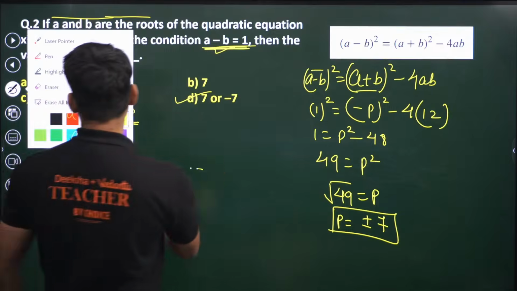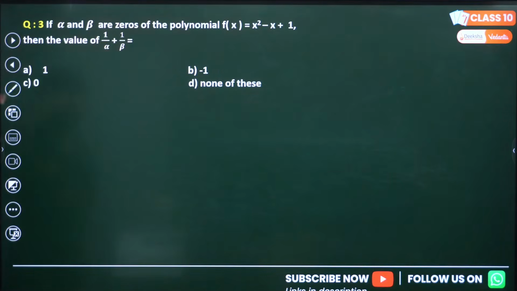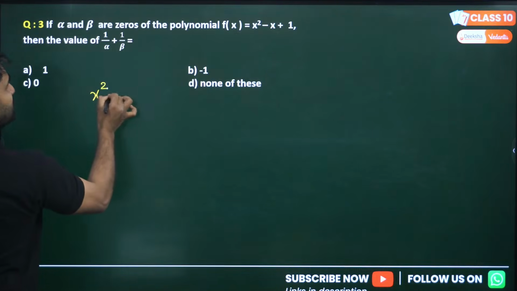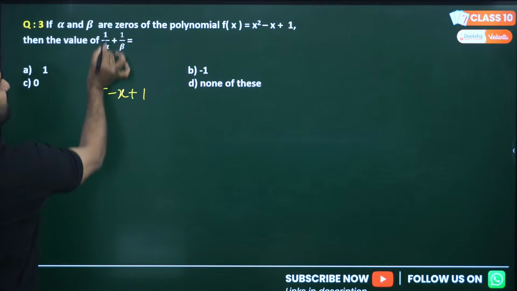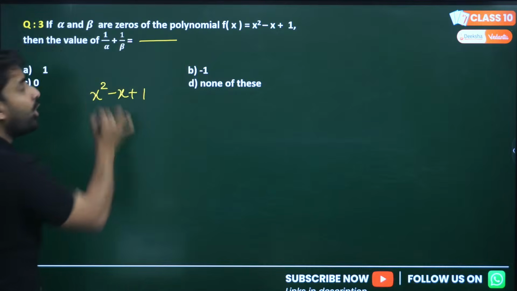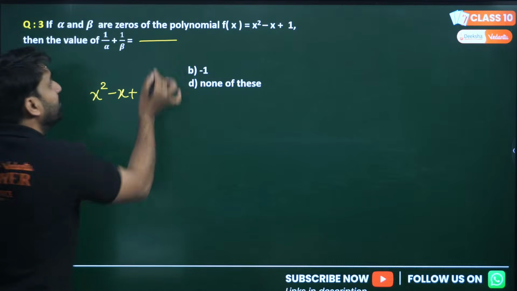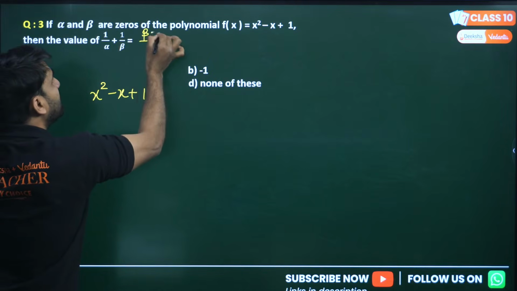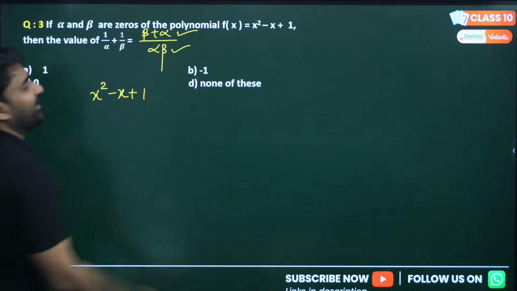Moving to next question number 3. If alpha and beta are the zeros of the polynomial, very good. This is the polynomial x square minus x plus 1, right? And we have to find out 1 by alpha plus 1 by beta. So what we have to do, if this question comes up, always convert the format in terms of alpha plus beta and alpha into beta. So this is alpha into beta. Beta will go there, so beta plus alpha will be there. And we have this sum of roots and this is product of roots.